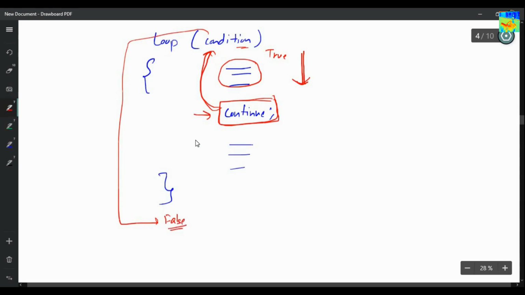Okay, so I think the meaning of continue is now clear. Continue means go up and check the condition. Go upward, check the condition. If the condition is true, again come inside the loop. If the condition is false, come out of the loop. So let's see an example.